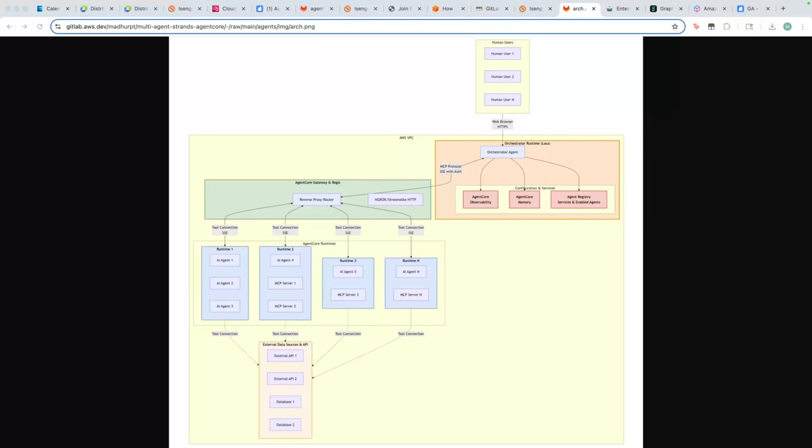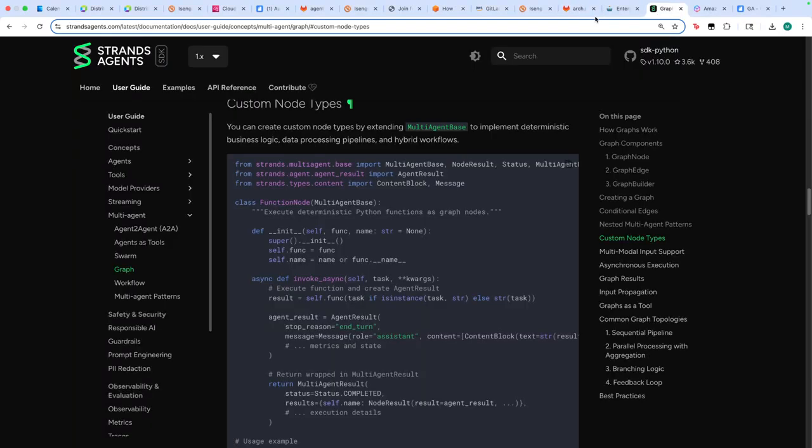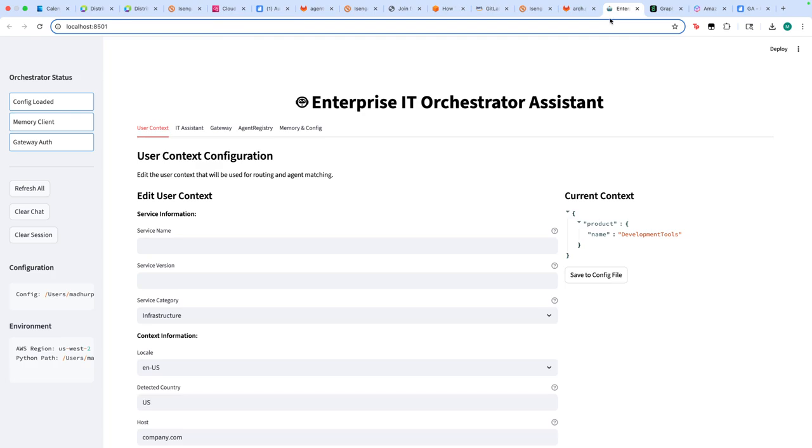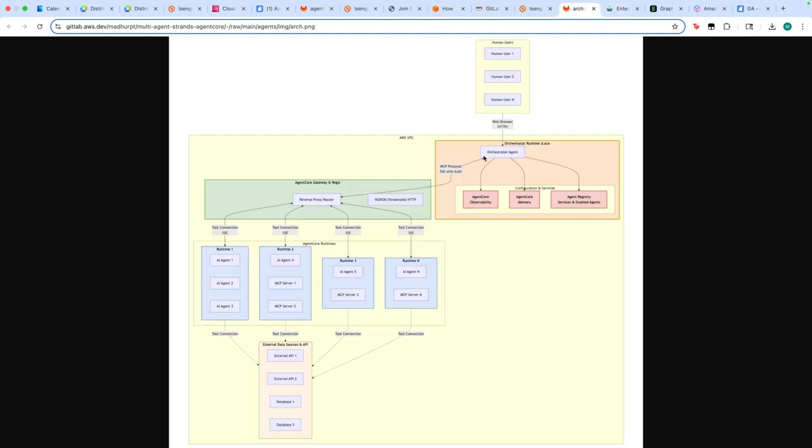So coming back to this architecture here, sharing my screen again. What you're seeing here first is a centralized orchestrator that is built using the Strands custom graph implementation. What it does is that it handles deterministic and non-deterministic workflows. It has guardrails configured. It has context management and memory configured. It is able to have multi-turn conversations with the users.